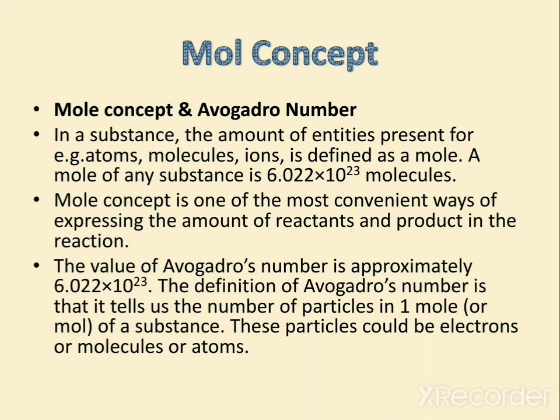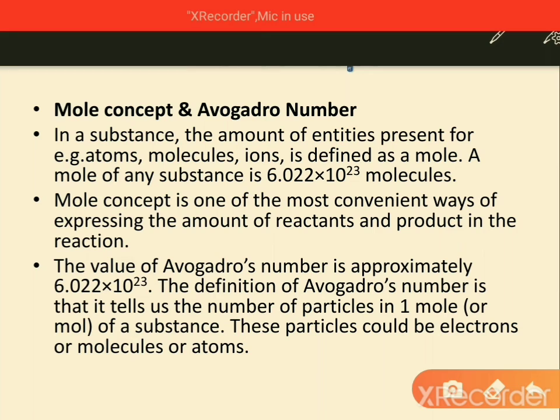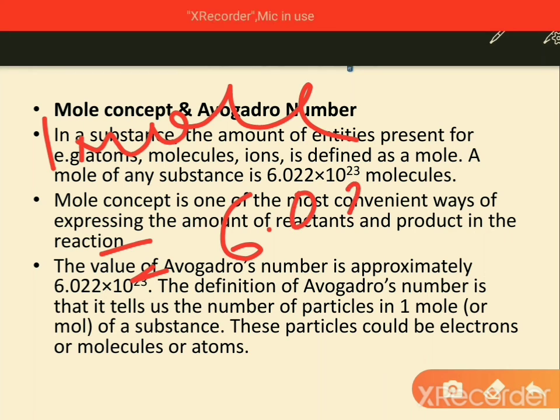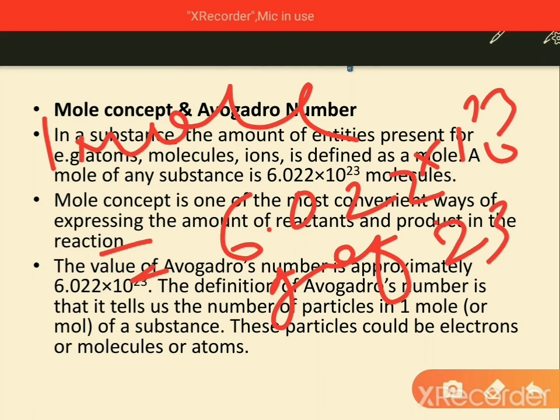1 mole represents 6.022 into 10 to the power 23. That is also known as the Avogadro constant. But now we'll see some examples, and you will understand better. If I say 1 mole of sodium, it means 6.022 into 10 to the power 23 atoms of sodium, that is 23 gram.